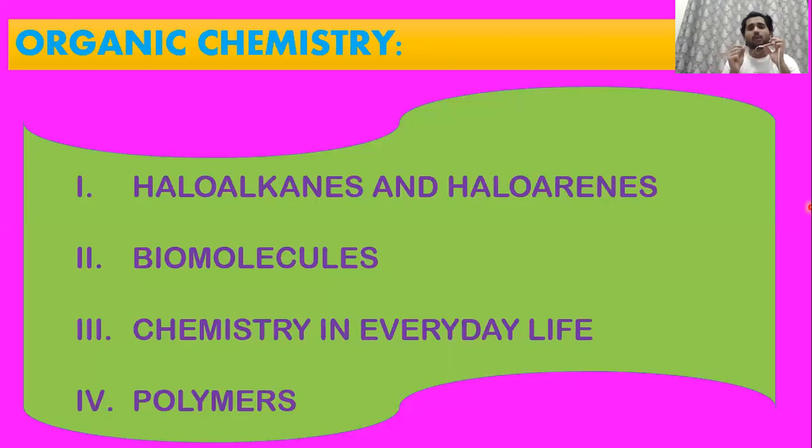Basically, if you want to score in organic, just read your NCERT. Take one pencil or a highlighter. I've put in my previous video how to read NCERT 3 times. First, read it like a novel, like a storybook. Second time, read the same chapter again by underlining the points. Third time, when you're reading it, make sure you're either learning the points or jotting them down on a white piece of paper.